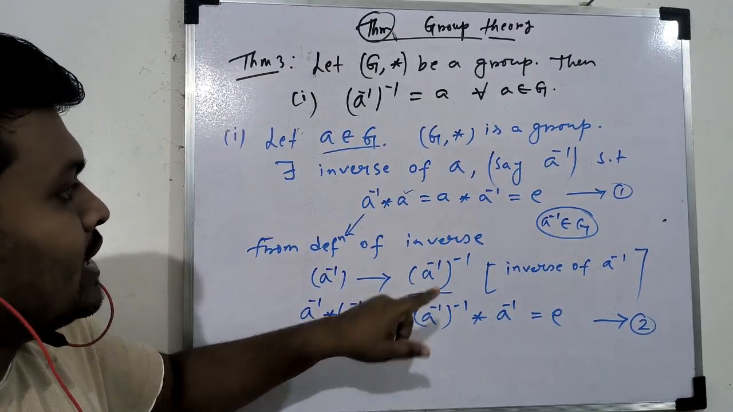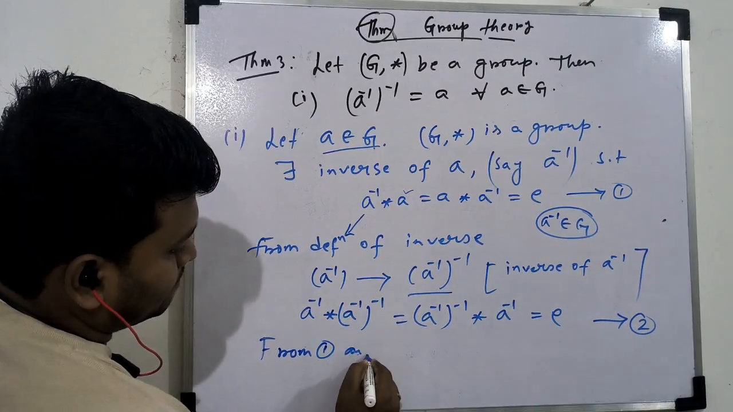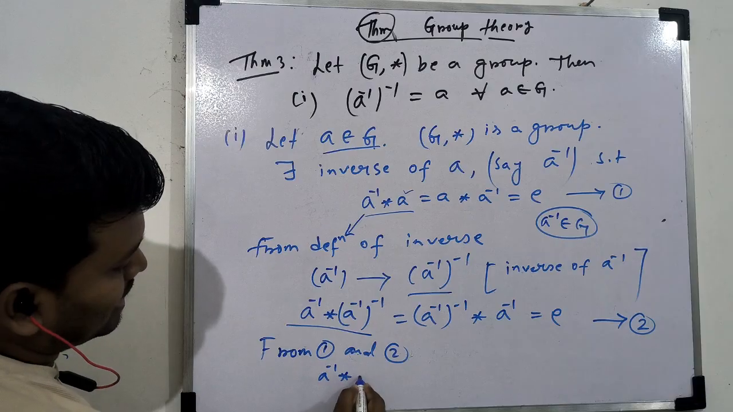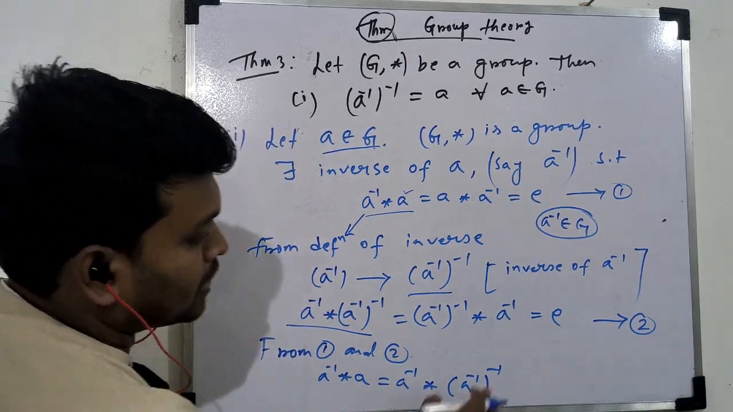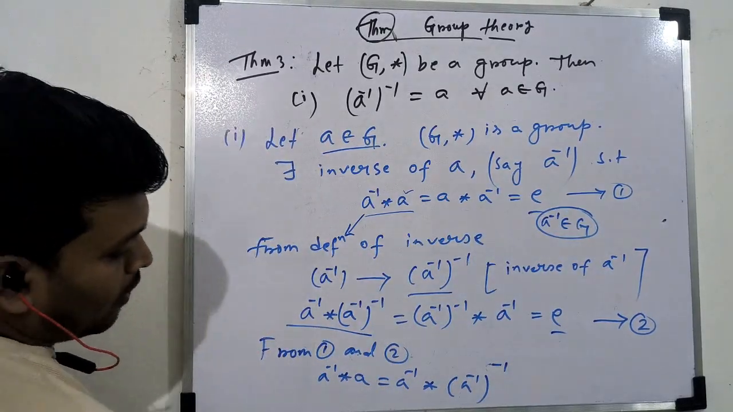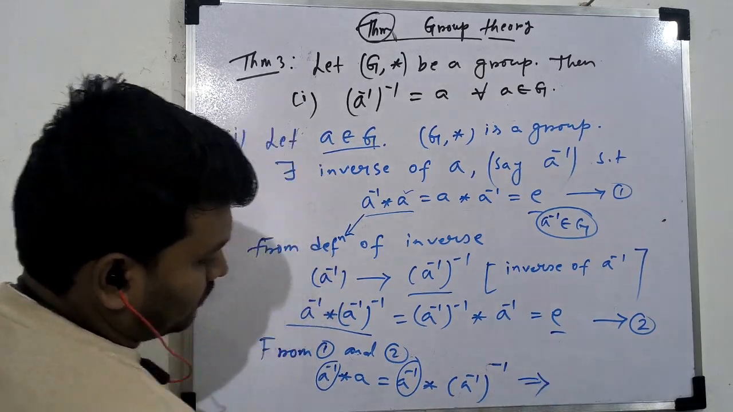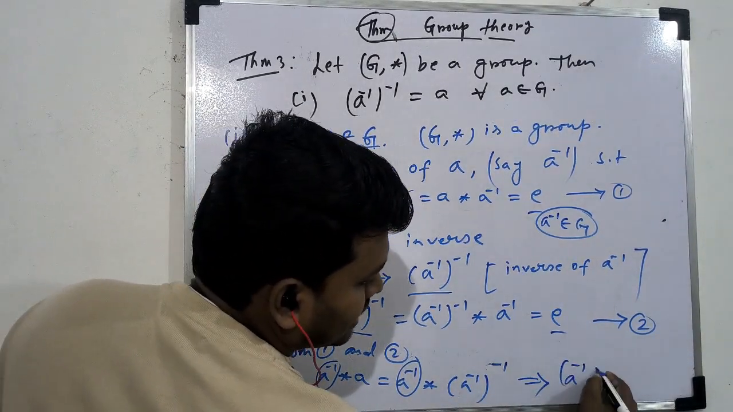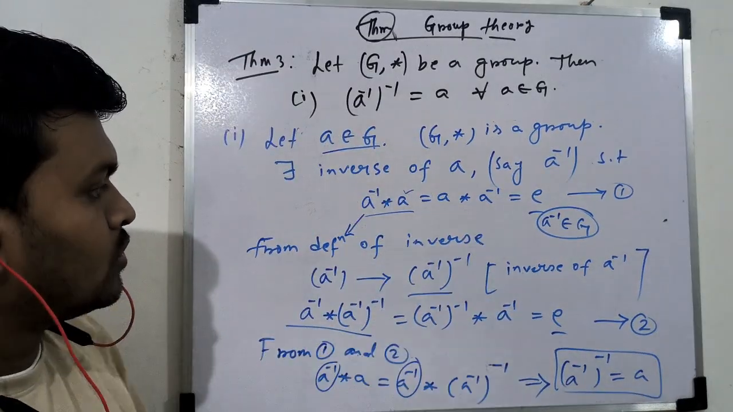Therefore you will find from 1 and 2, you can take this one and this one, that means a inverse star a equal to a inverse star a inverse inverse, because both are equal to e. So from left cancellation law you can check that this will be a inverse inverse equal to a.